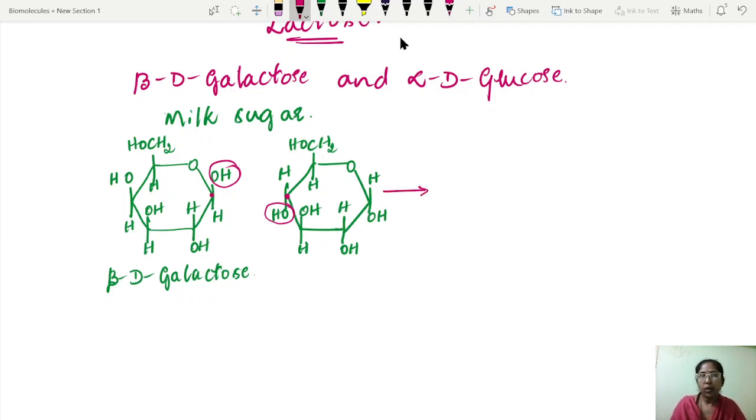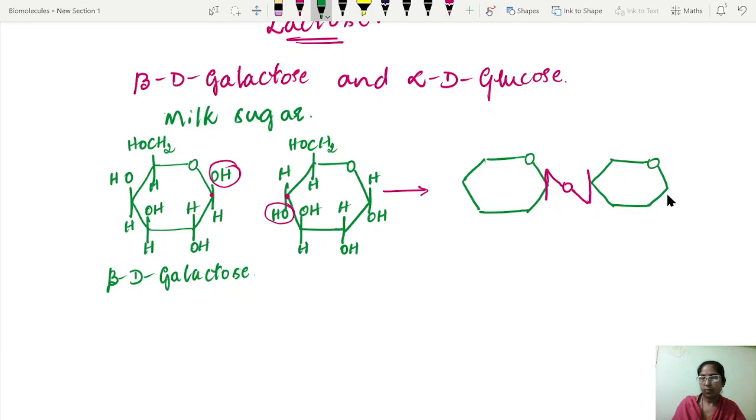As a result, in the obtained molecule, a glycosidic linkage has been formed between these two, and a water molecule is removed.